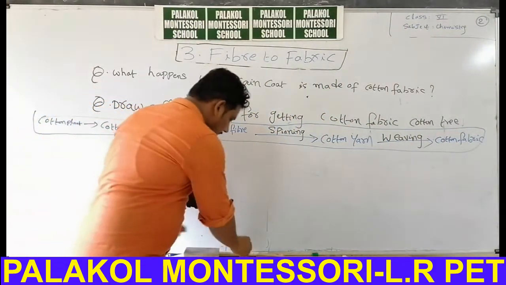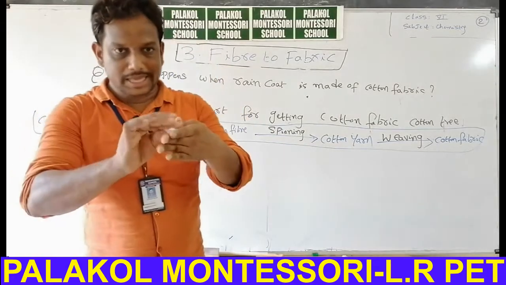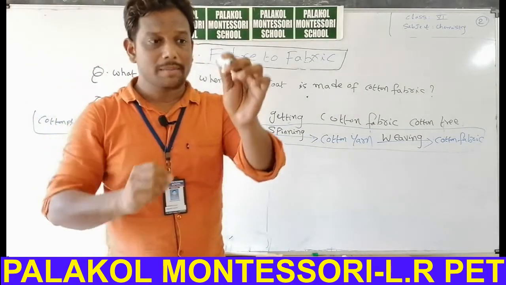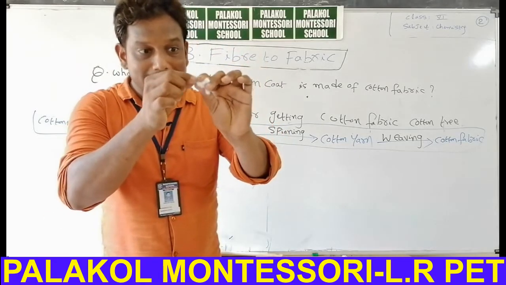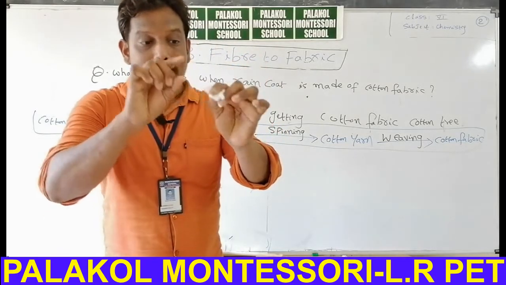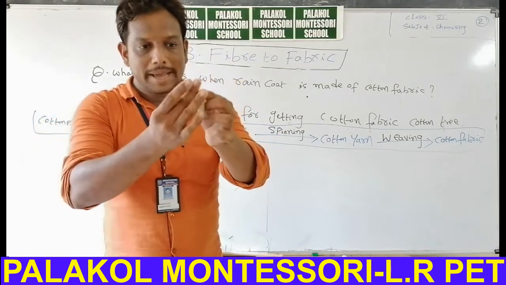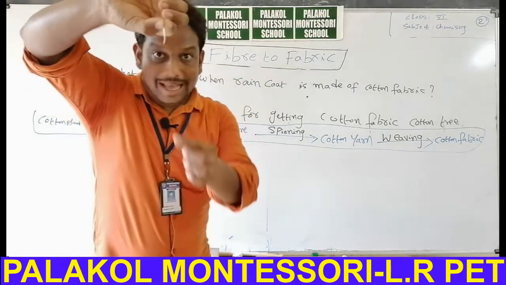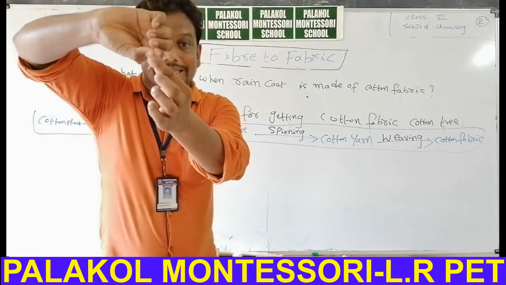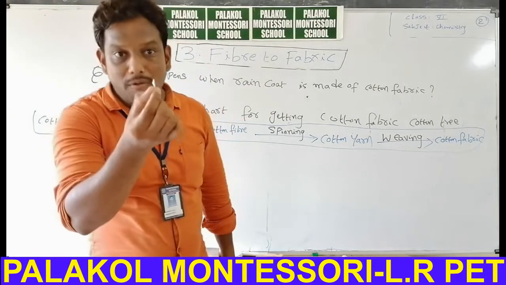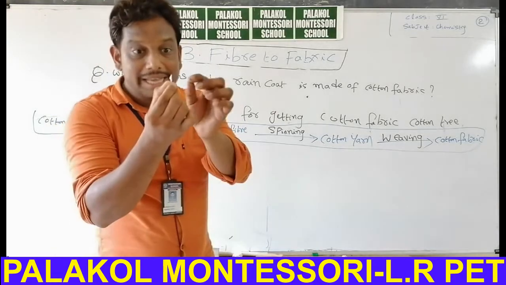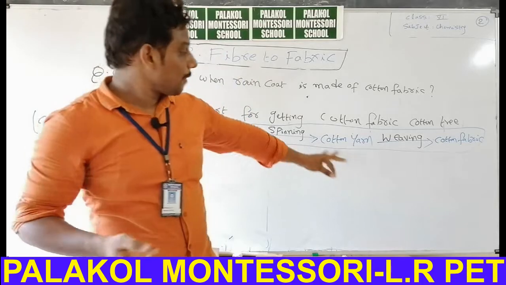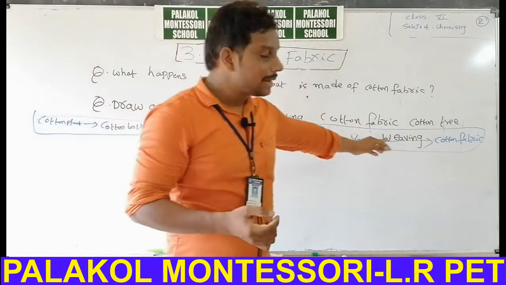Say for example, these fibers are coming from cotton balls by removal of seeds. These are thin thread-like structures. By using the spinning process we can get thread-like structures. With the help of looms we can convert these thread-like structures, which we call yarns, into fabric, that means cloth, by using looms.